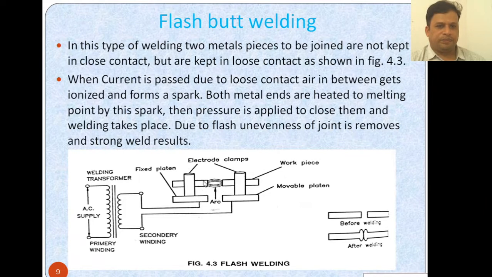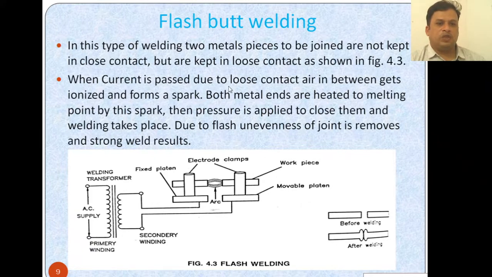So you see that this movable plate is there, and you are connecting the secondary winding to this movable plate, and you have a fixed plate. This is the fixed plate and this is the movable plate. Now you can see that this movable plate will be moving towards this direction, so that the flash welding is done, and the workpiece is welded with the help of flash butt welding.